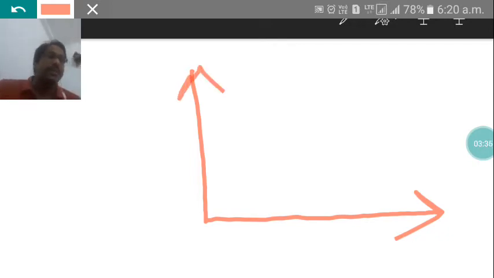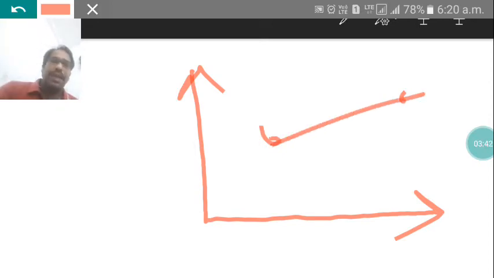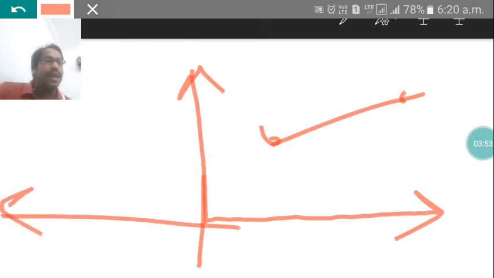Why is this a plane? Because if I draw 2 points here, these 2 points can be joined by a straight line. So this type of thing is called a plane, where 2 points can be joined by a straight line and it has no thickness. These lines can be extended in any direction, infinitely. So this thing is called a plane.